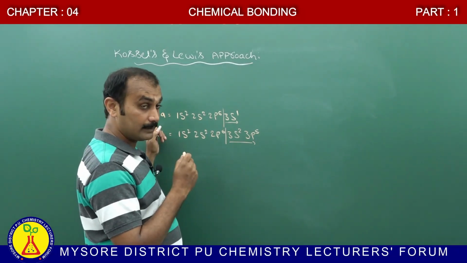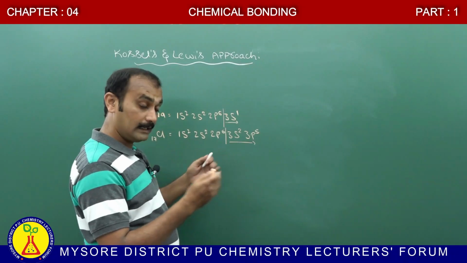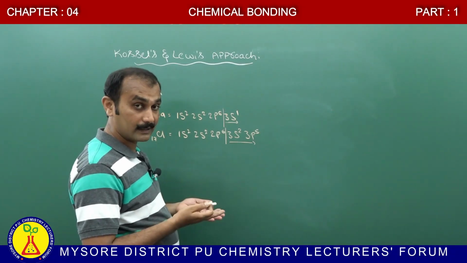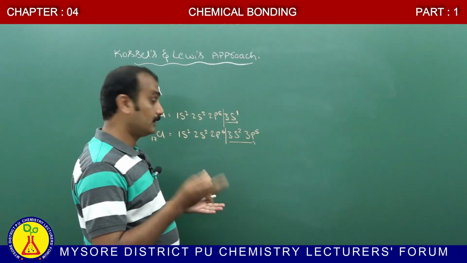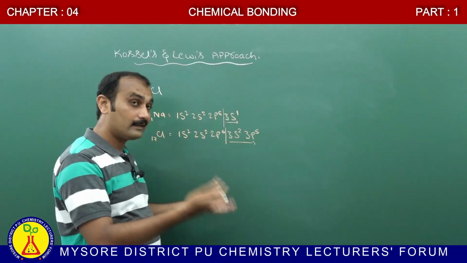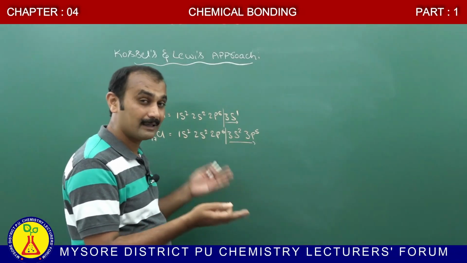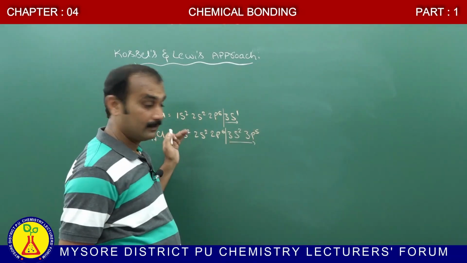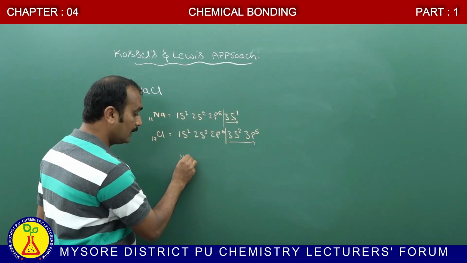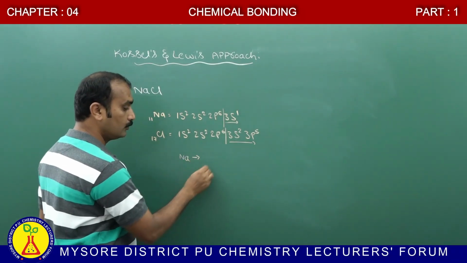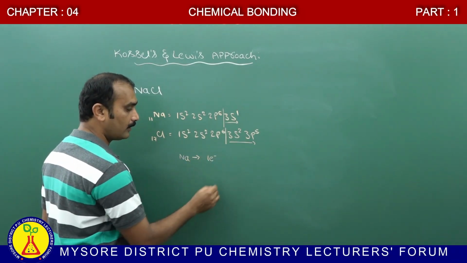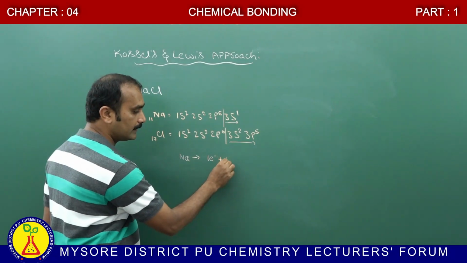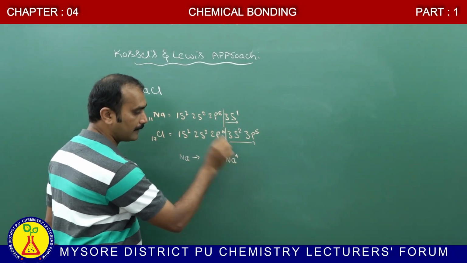In order to attain stability, either gaining of electrons or losing of electrons should be easy. You already know that losing an electron is more comfortable for sodium compared to gaining 7 electrons. Therefore, sodium has a tendency to lose 1 electron. After losing 1 electron, it results in the formation of Na plus.